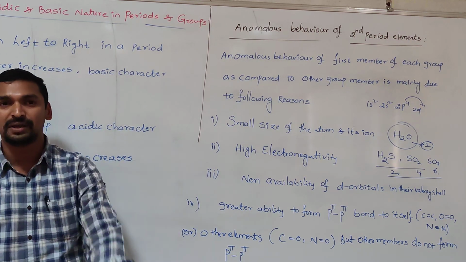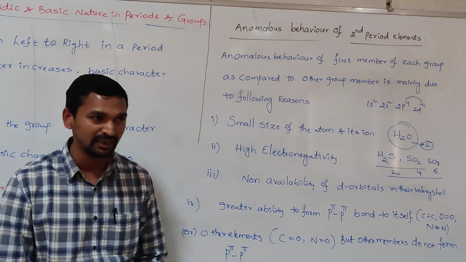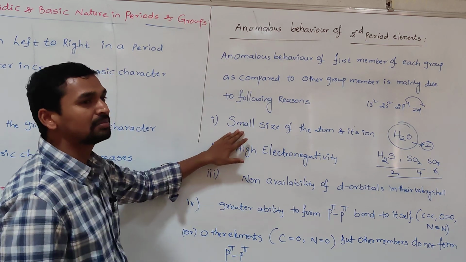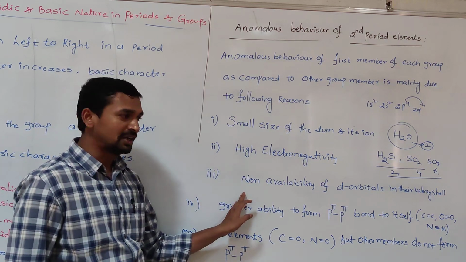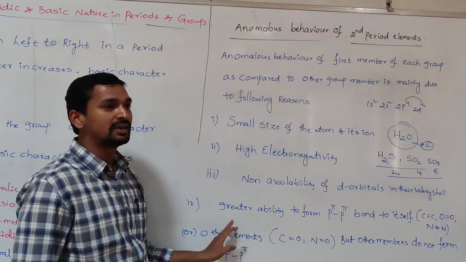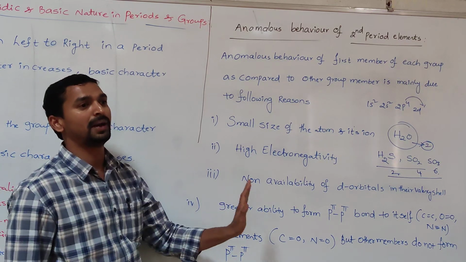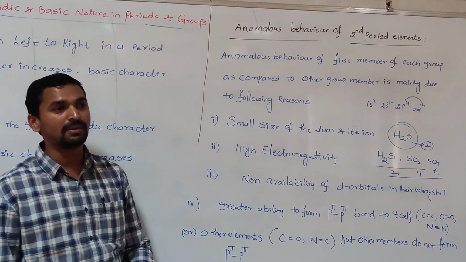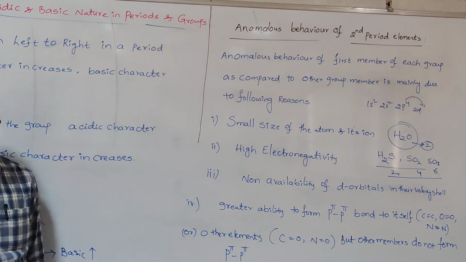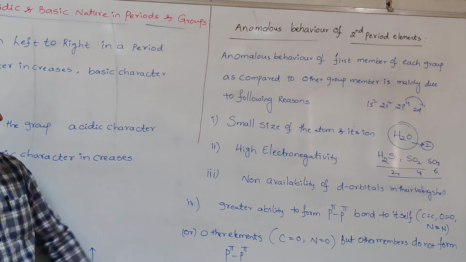So why can the second period elements show the anomalous character? What is the reason? Small size of the atom and highest electronegativity, non-availability of d orbitals in the valency shell, capable to form only p pi bond. So these are the various reasons for the anomalous character of the second period elements from the rest of the period elements.